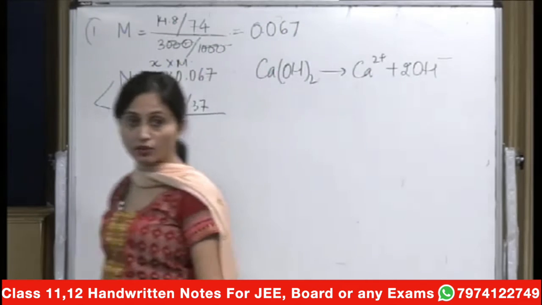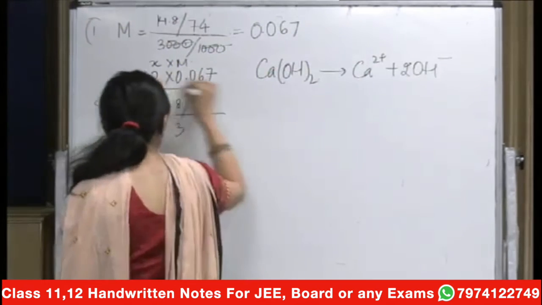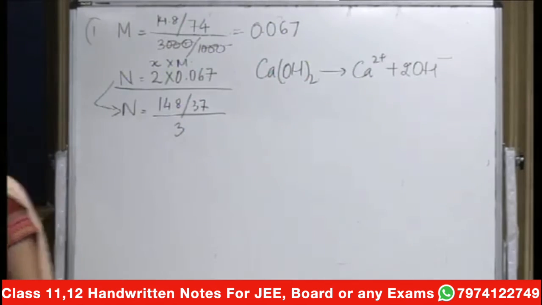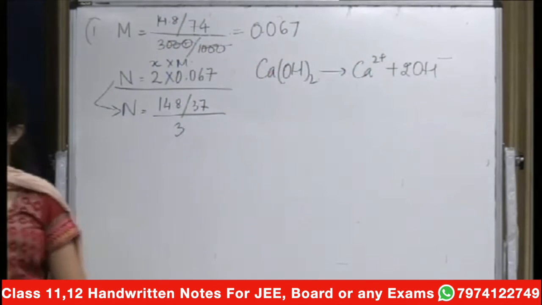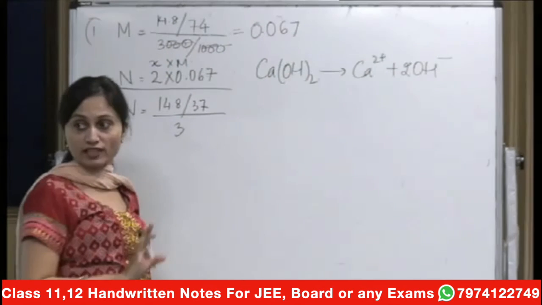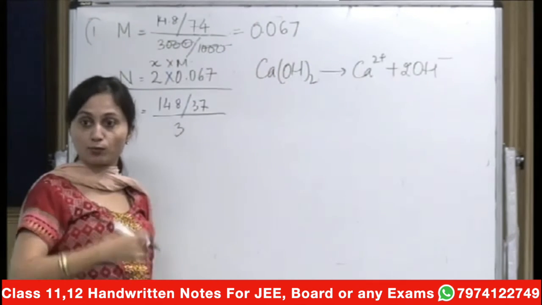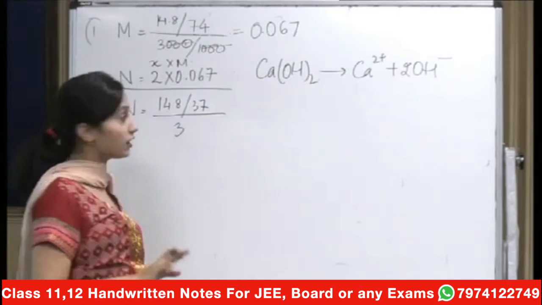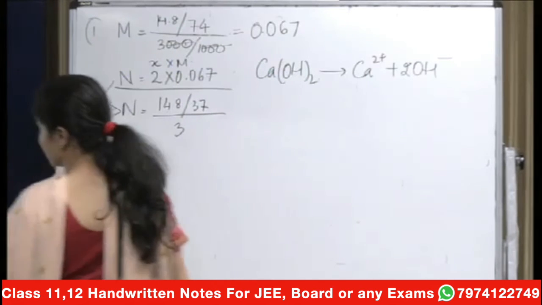You can calculate it using both, but because you have to do it very quickly, you will straight away use the formula N is equal to XM. It is only when you write down the subjective paper that you need to explain what normality's formula is and then put down values and calculate. But here in this case you can calculate it directly.